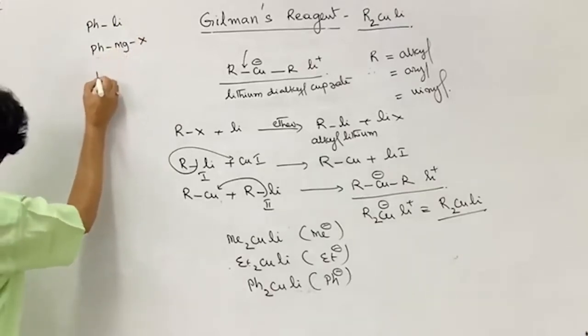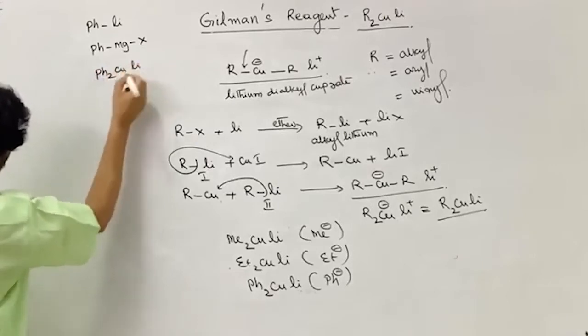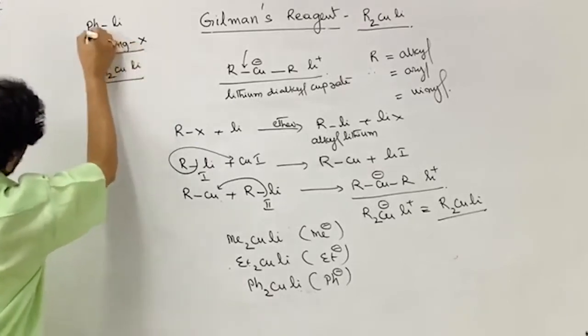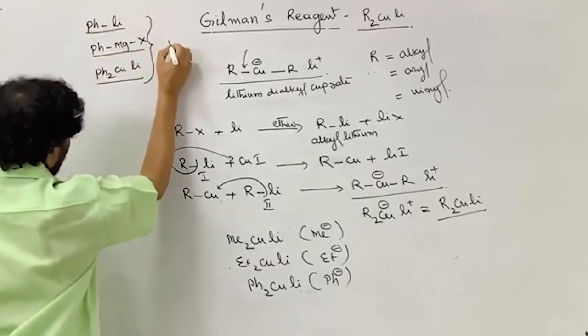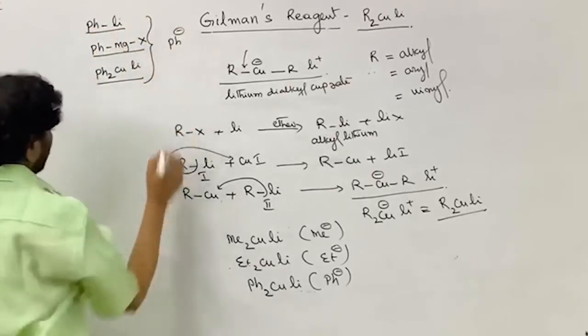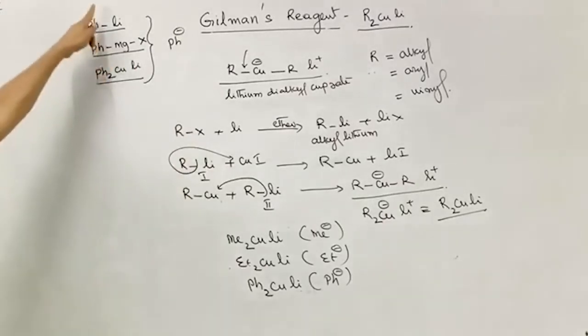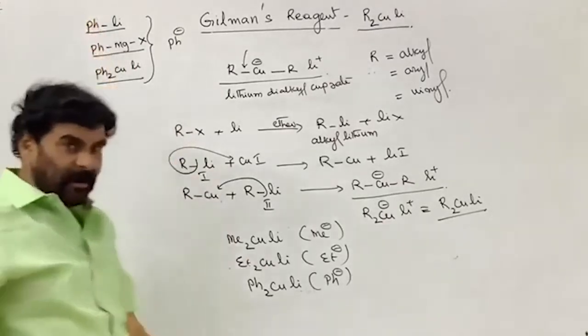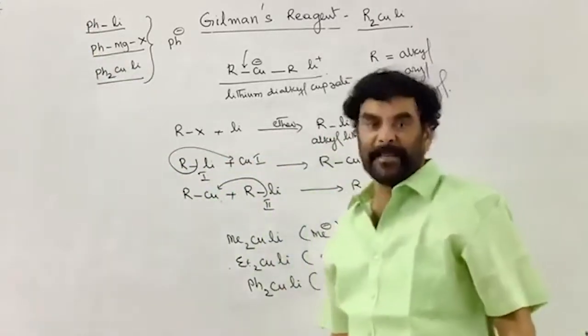This is lithium diphenyl cuprate. So, all three are sources of phenyl carbanion. But the phenyl anion providing tendency is gradually decreasing.